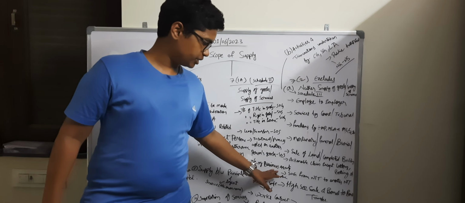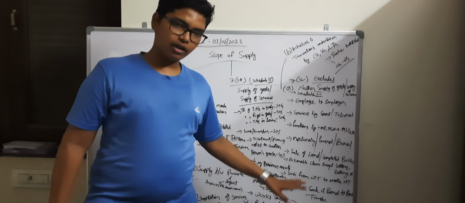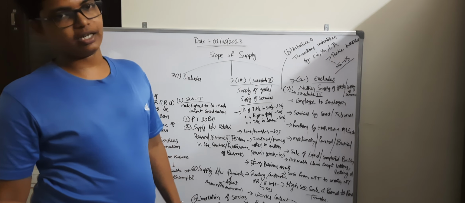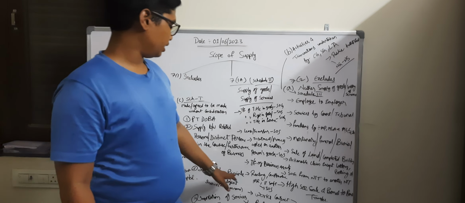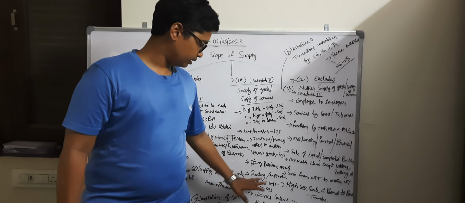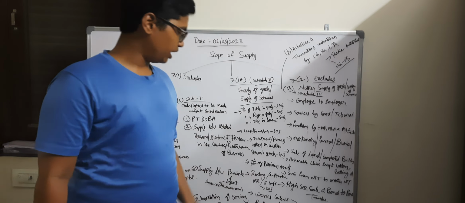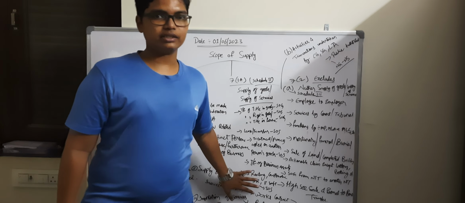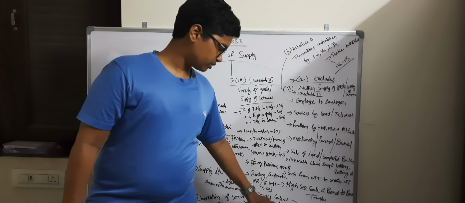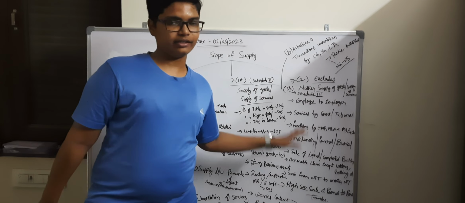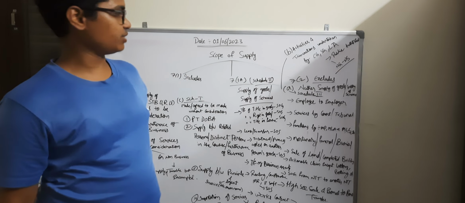And transfer of business assets is treated as supply of goods. And renting, construction, and intellectual property rights and IT software services are treated as supply of services. Works contract, restaurant and catering services are treated as supply of services.